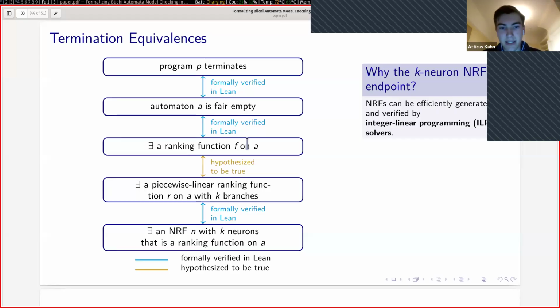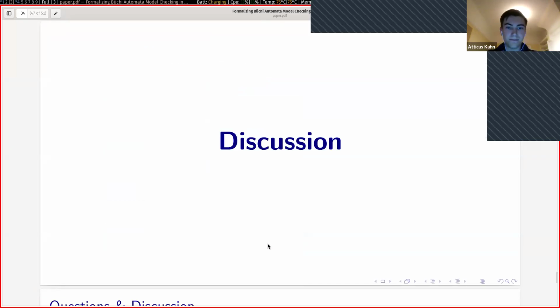Here's something I haven't quite done yet, which is to say, given that we have this ranking function, how many branches are in that ranking function? I don't quite know yet, but I think it's true that we can put an upper bound on the number of branches. If we have this, then I can say that I have a neural ranking function with that many neurons. And here's why it's important: the whole point of neural ranking functions is that they can be efficiently generated and verified using integer linear programming solvers.